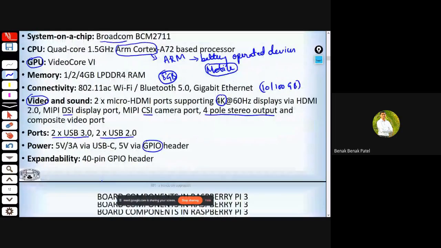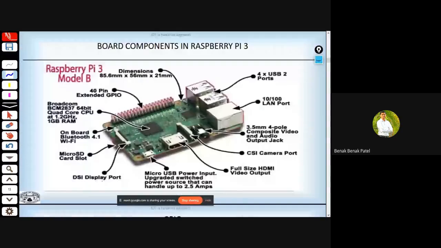So these are the onboard components in Raspberry Pi, and let's have a look at them. Let's start from here. This is the Ethernet slot, which supports 10/100 LAN, and it has a 3.5 mm 4-pole composite video and audio output jack.